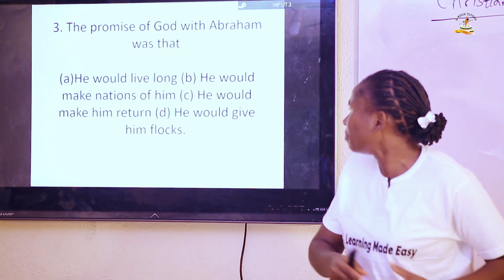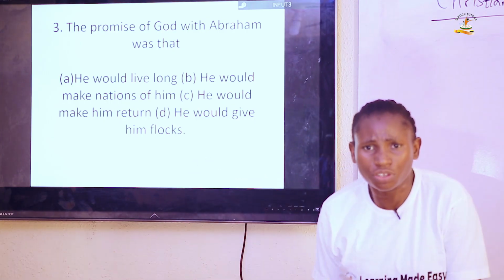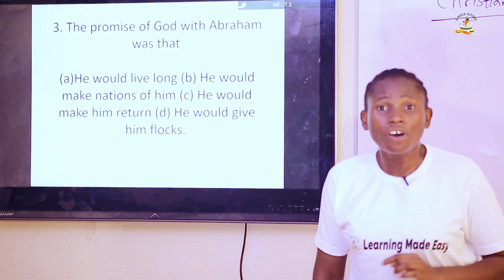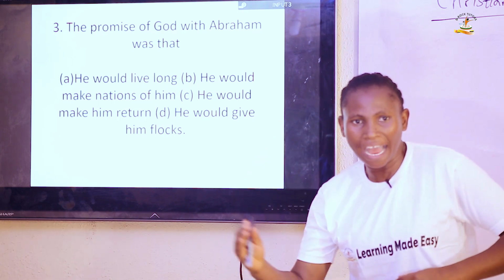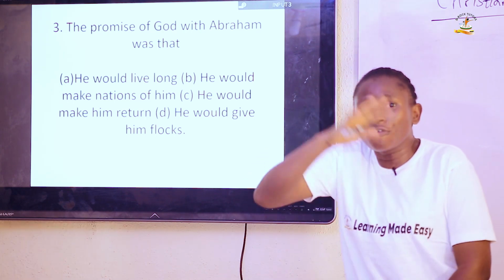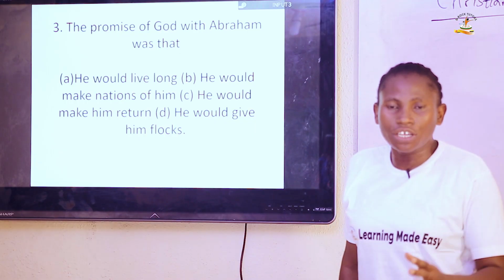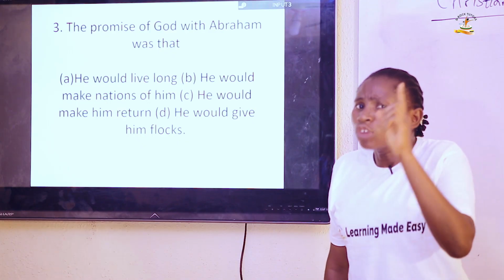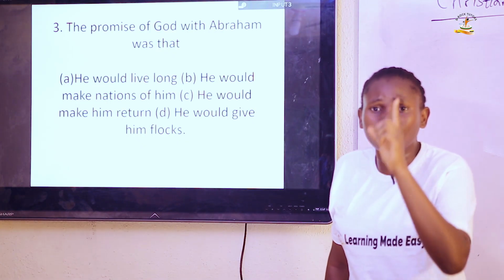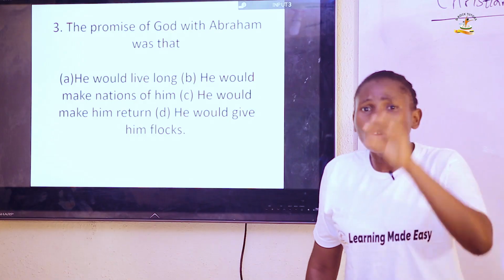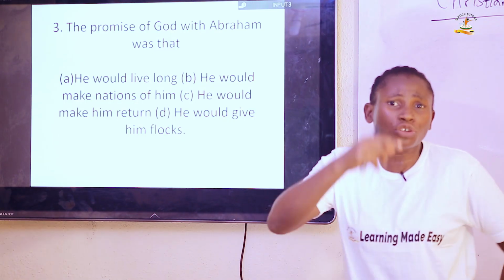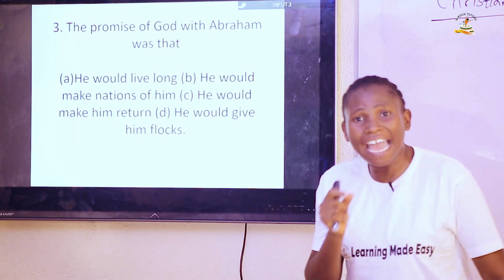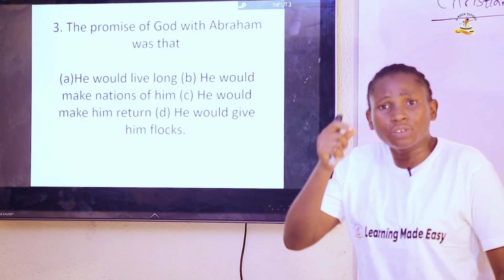And he also told him that he will make nations of him. And mind you, he also changed his name from Abram to Abraham, which means father of all nations, and Sarai to Sarah, which means mother of all nations. And during the second covenant God made with Abraham, God also told him that he is going to give birth to a child, naming him Isaac.